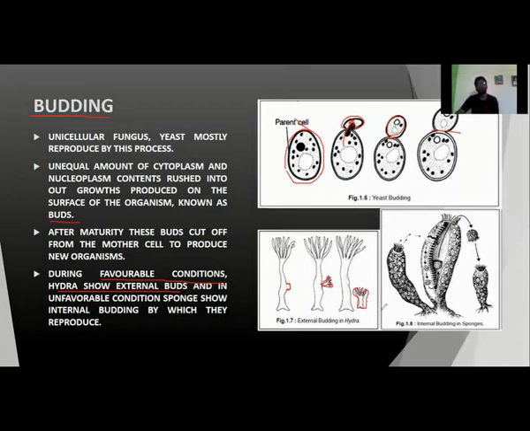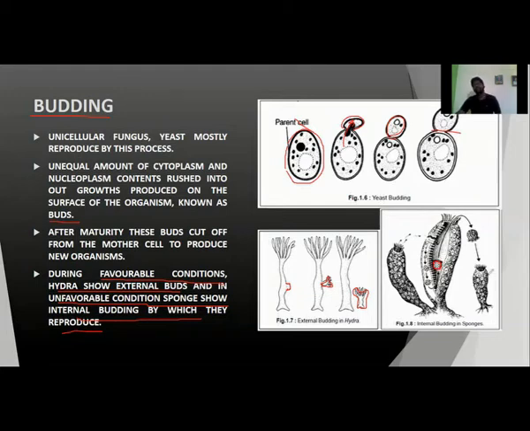And in unfavorable conditions, sponges show internal budding by which they reproduce. And that internal bud is known as gemmule formation. Unfavorable conditions like dry conditions, where they will not get plenty of water or food resources, during that time they will produce internal buds.